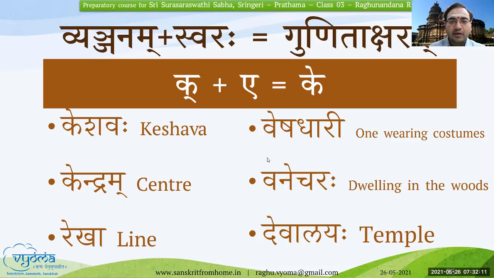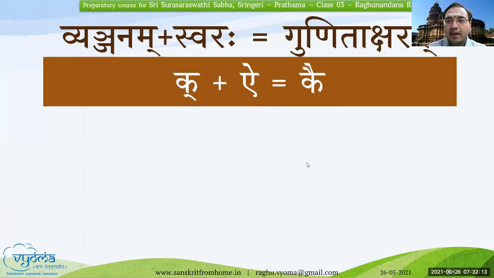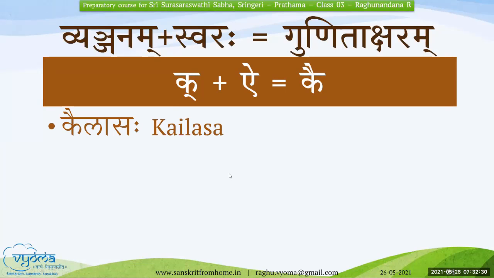We'll go to the next. K plus I, Kai. Okay, I will call now. Purvi. Kailasaha. Kailasaha. Very good. Daivatam.